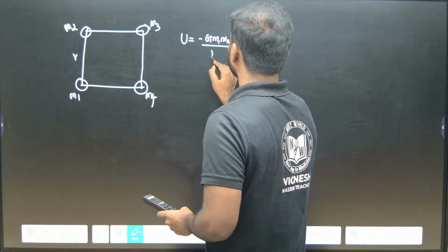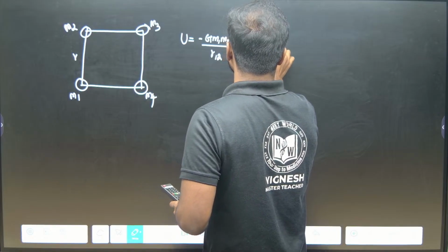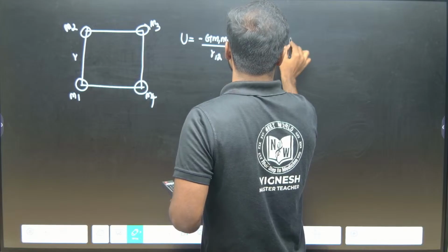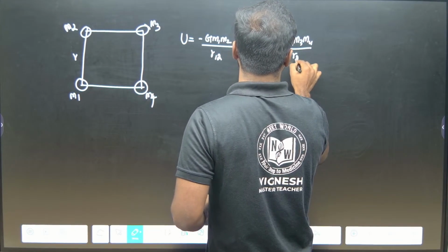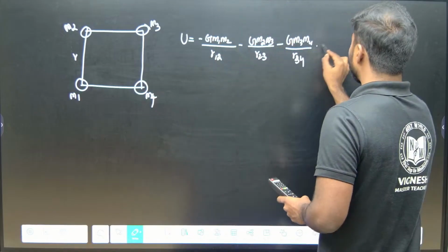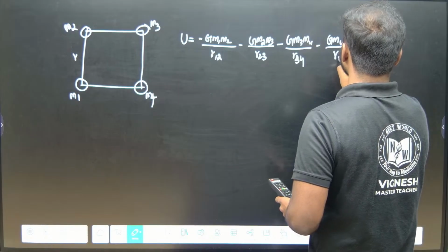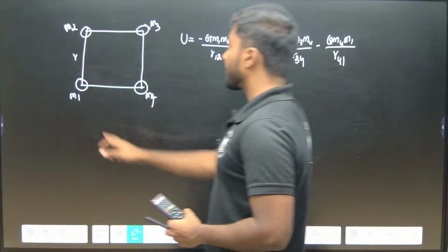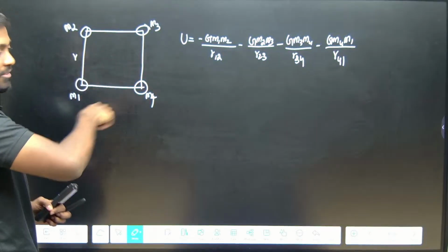So this one will be R12, minus G M2 M3 by R23, minus G M3 M4 by R34, right. So minus G M4 M1 by R41. So we have completed for the vertices like 1, 2, 2, 3, 3, 4, 4, 1, a complete circle has been done.